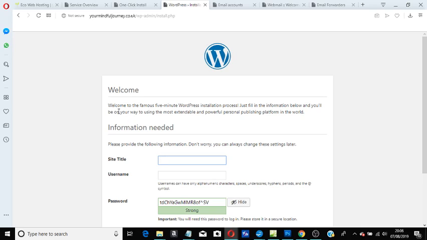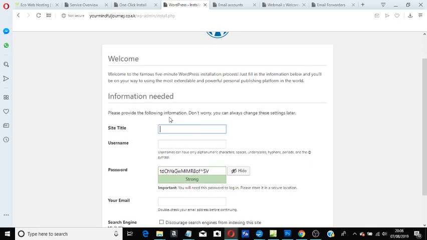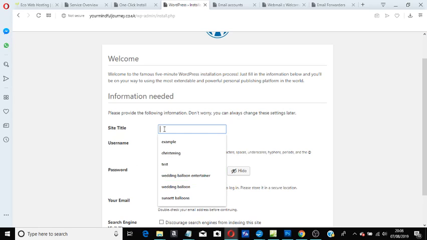Now in this area here, we'll just read it. It's saying welcome to the famous 5-minute WordPress installation process. Just fill in the information below and you'll be on your way to using the most extendable and powerful personal publishing platform in the world, which I suppose is a fair point. You know, it is used a lot. Please provide the following information. Don't worry, you can always change these settings later. It has got a settings panel on the website which I'll show you, and you can change them at a later date.